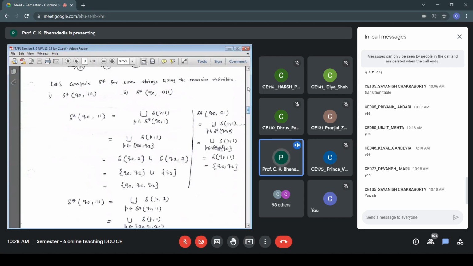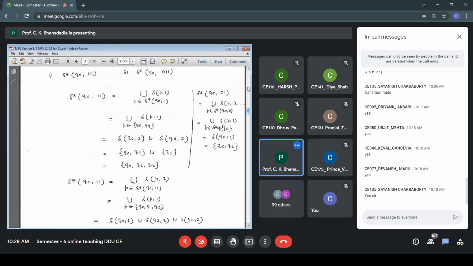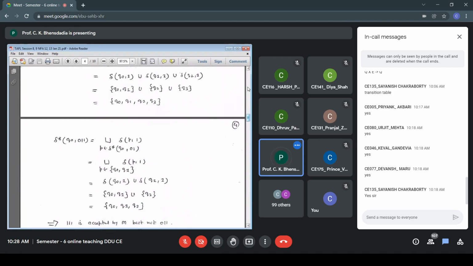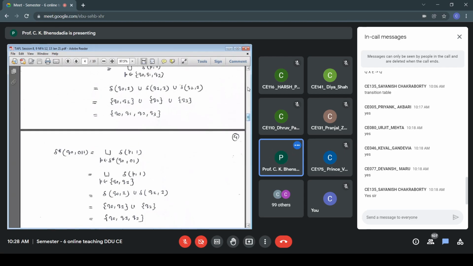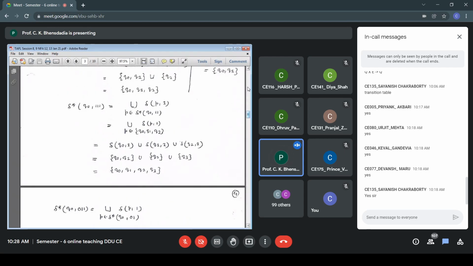Similarly here, I'll compute for 0 1 and then for the entire string 0 1 1. This is required because this is a recursive definition. We need to compute delta star Q001 and then apply 1. So I split the string 011 into 0 1 and the symbol 1. So I need to compute delta star Q001, and then P belongs to delta star Q001 and we apply delta P on 1.